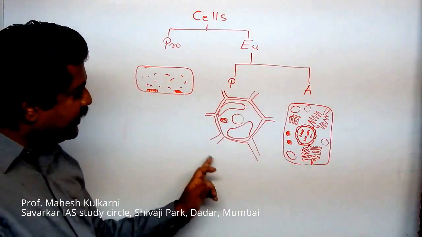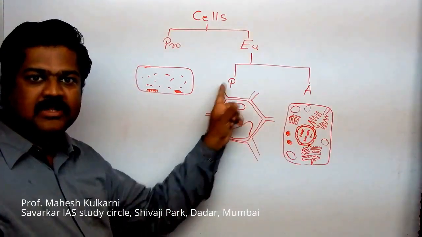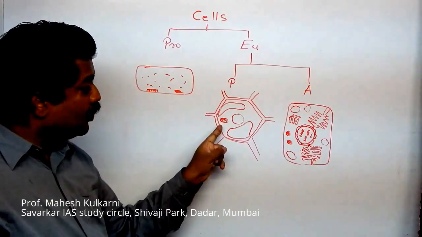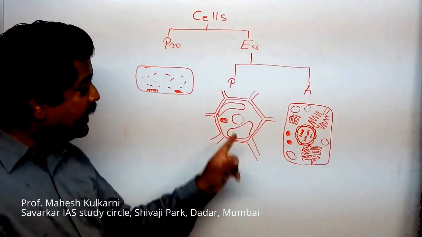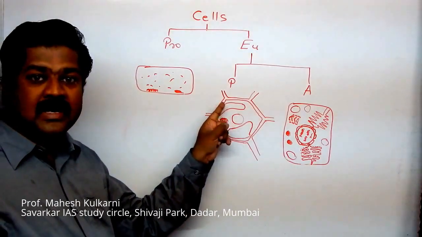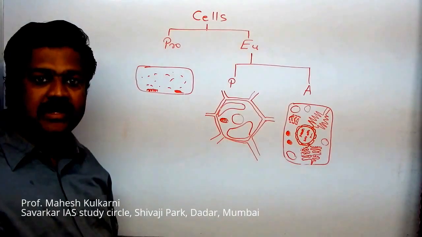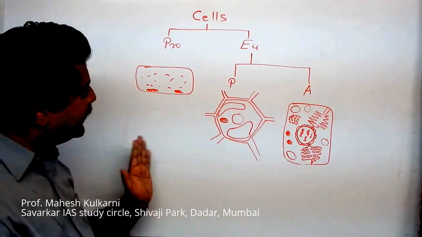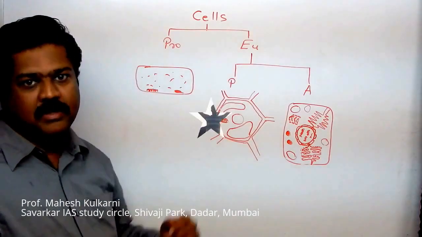So here I am explaining basic differences. Cellulose cell wall present, absent. Fixed shape, not fixed shape. Chloroplast present, chloroplast absent except Euglena and Chlorella. Vacuoles are less in number but larger in size. Vacuoles are small in size but larger in number. So these are the basic differences. Now you have a clear-cut idea what a prokaryotic cell and a eukaryotic cell are.